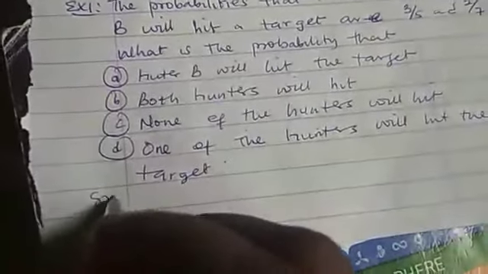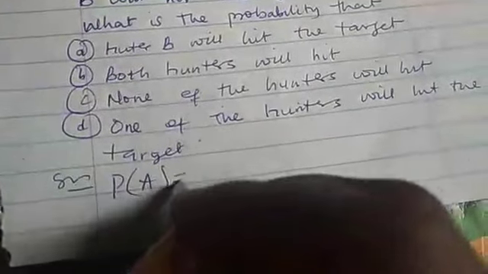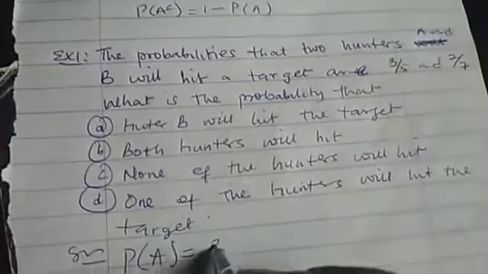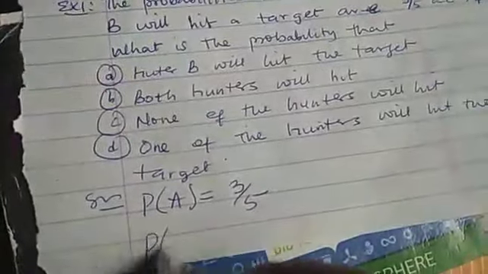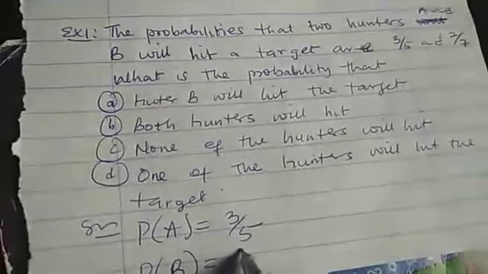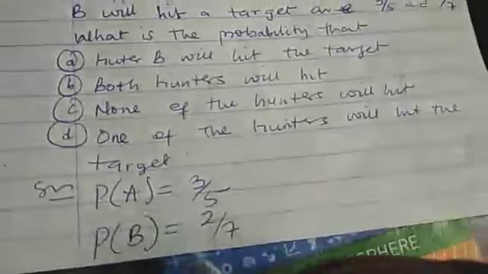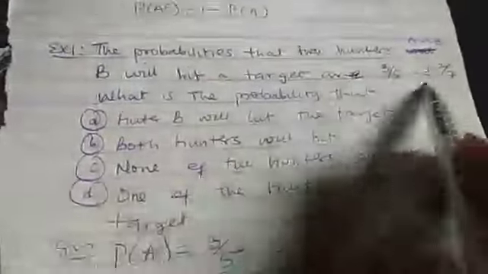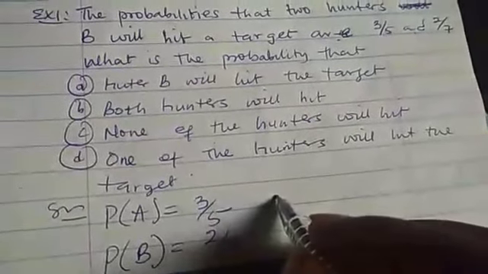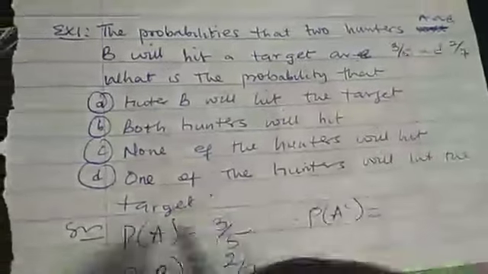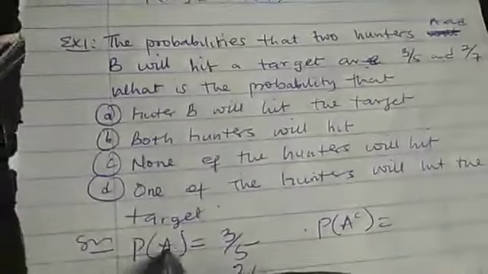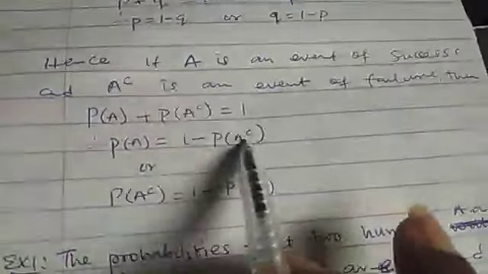In order to solve this problem, the first thing is that we need to know what is given to us, which is the probability of A, given there as 3/5. That is the probability that A will hit the target. Also, we are given the probability that B will hit the target, and that is 2/7. Since there is a chance that they may not hit the target, we have the probability of A complement. You find it immediately, which is failure, and we are going to use 1 minus this.